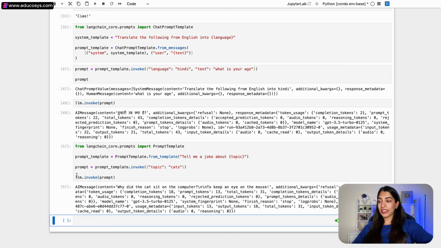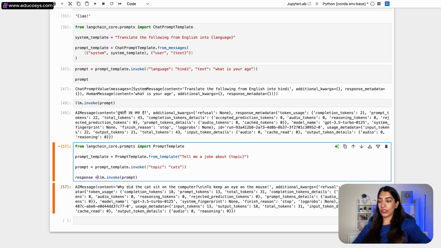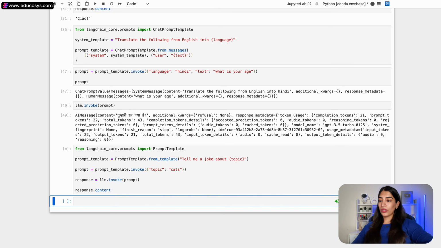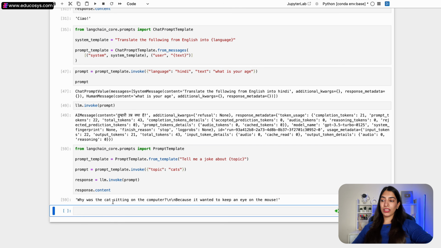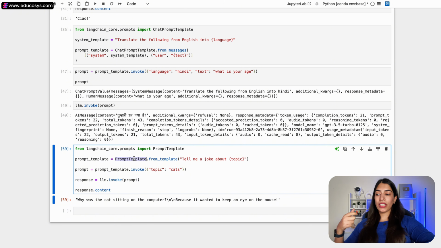If you want to see just the content, you can also do response equal to LLM.invoke, and then response.content. Okay, and why was the cat sitting on the computer? Because it wanted to keep an eye on the mouse. So you can see just the content. So what did we do? We created the prompt template from template, then we got the prompt, and then we passed it to the LLM. So this is one way of writing code.